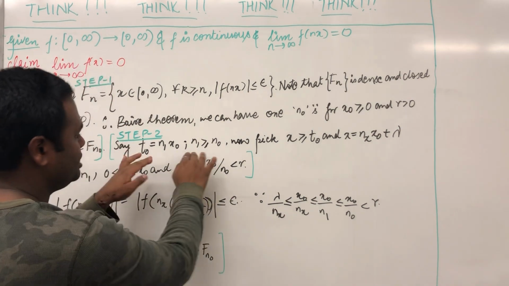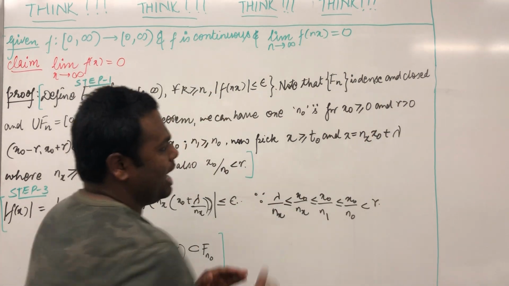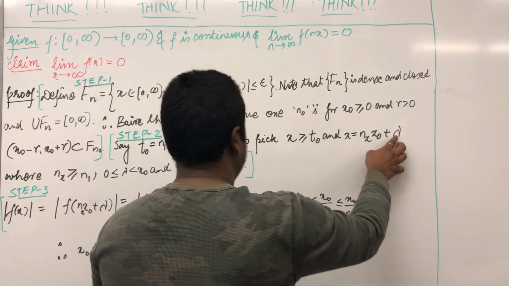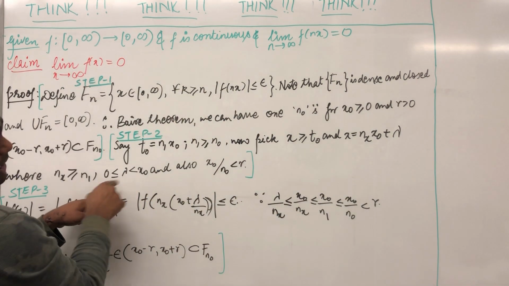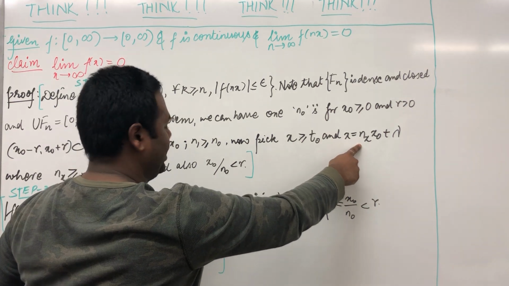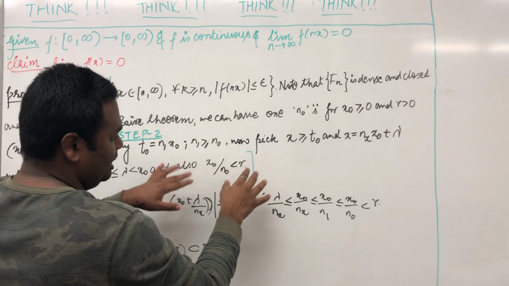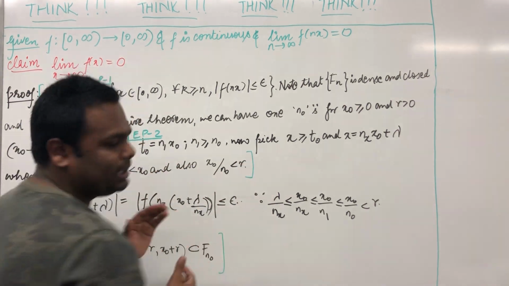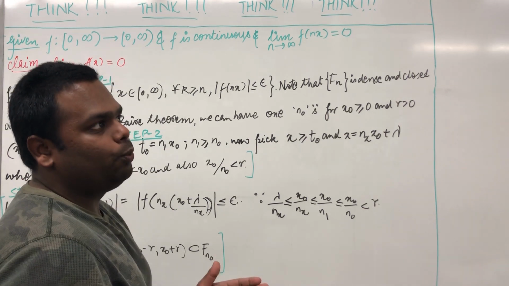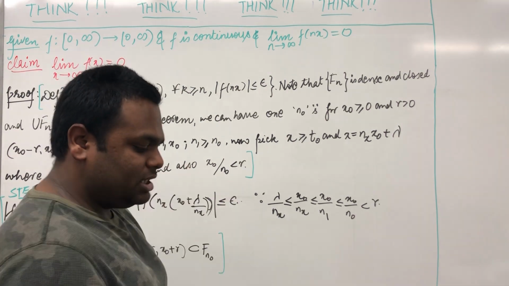If this is true, then we can decompose x into linear terms: x equals nx multiplied by x naught plus lambda, where lambda is always less than x naught, but it can be 0, and nx is a positive integer. I hope this is clear, because now we have done step 2. Step 2 was just a small introductory step for whatever we're going to do in the last step. So let's go to step 3.